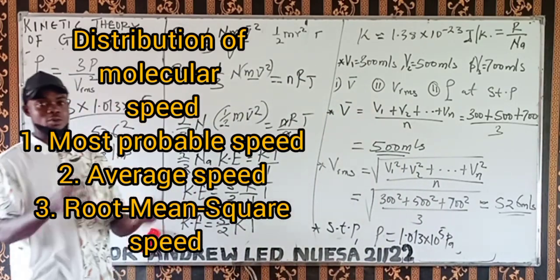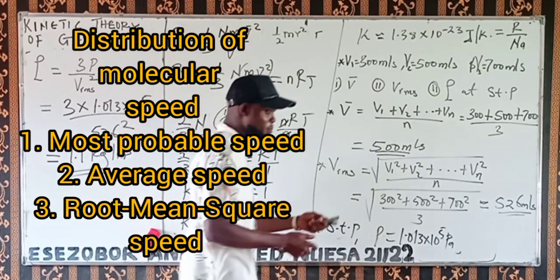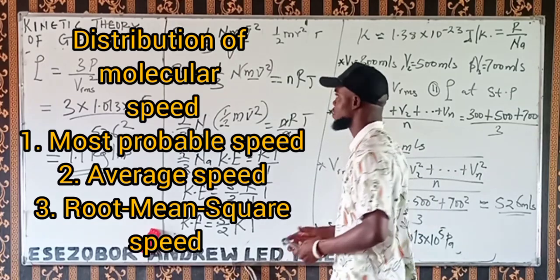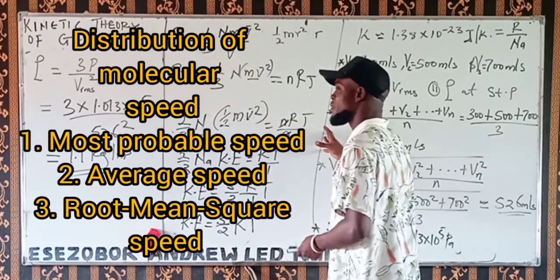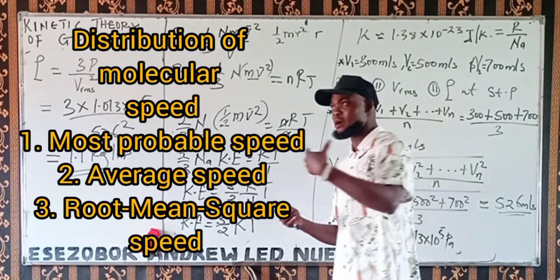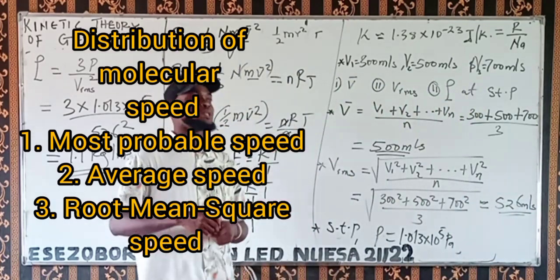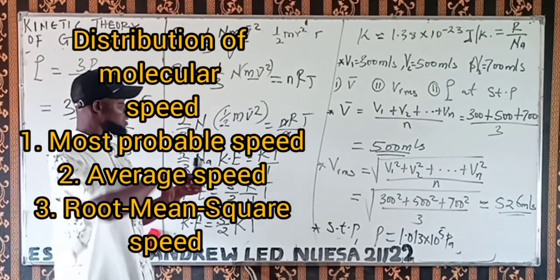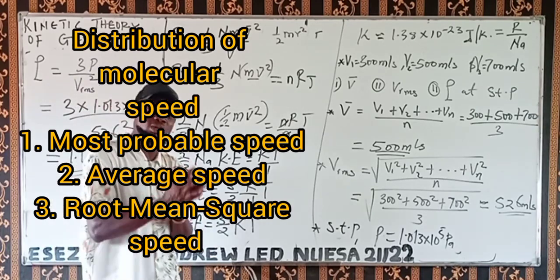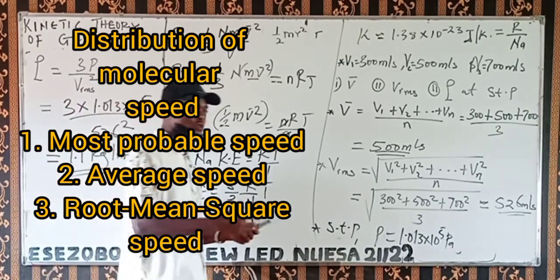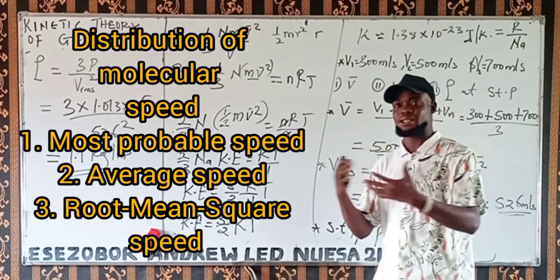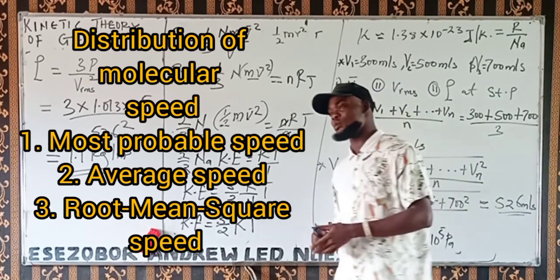Now let's look at distribution of molecular speed. We have what we call the most probable speed of a gas, and the average speed of a gas. We want to write the root mean square speed, average speed and most probable speed in terms of constants associated with gaseous molecules, like the molar mass of the gas, the molar gas constant and the Boltzmann constant.